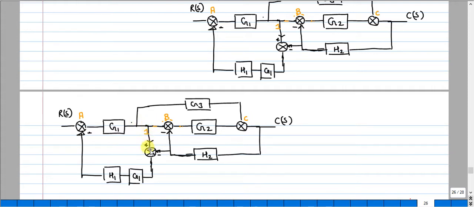So this will be one path, and one more path will be... So here we are having a takeoff point followed through H2 and passing through the summing point and coming back to the G1 H1 and the same summing point. So let me rewrite.